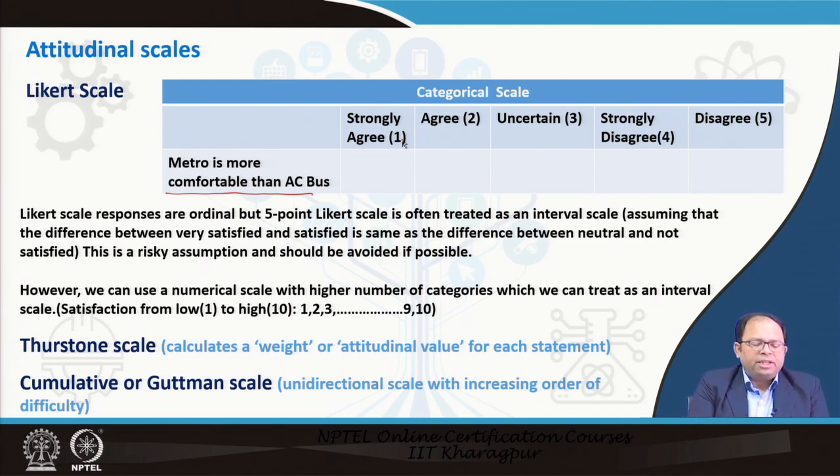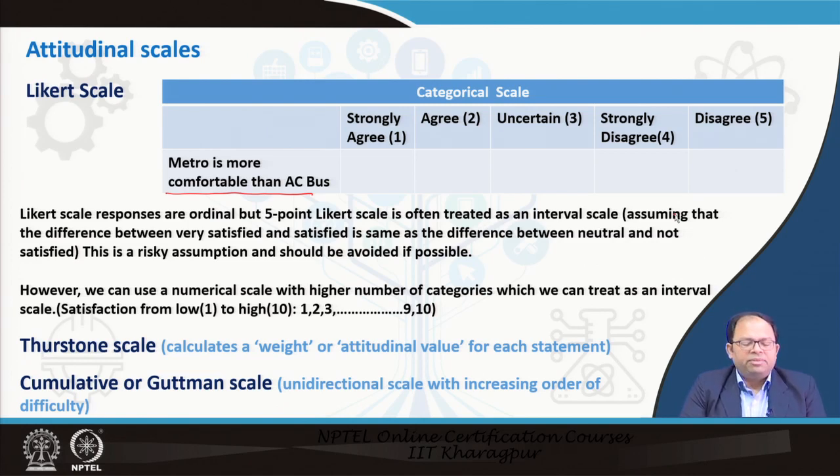And when we measure attitudes, there is one problem that happens. Because we have used numbers, particularly in case of scales which have a lesser number of categories, for example a 5-point Likert scale, sometimes researchers, or in statistics, we often treat them as interval scale.